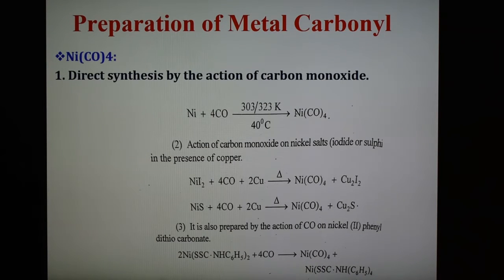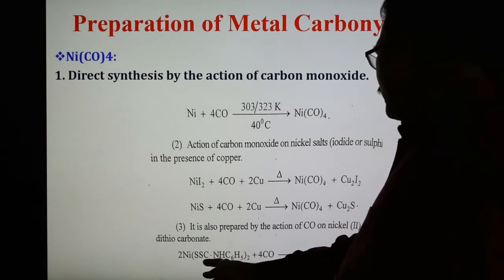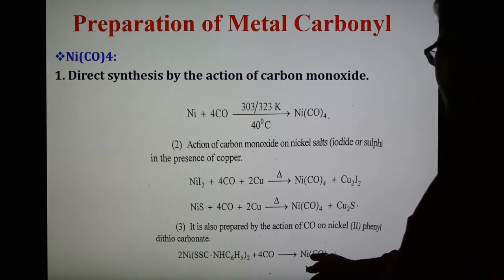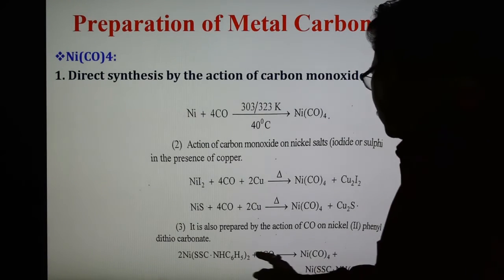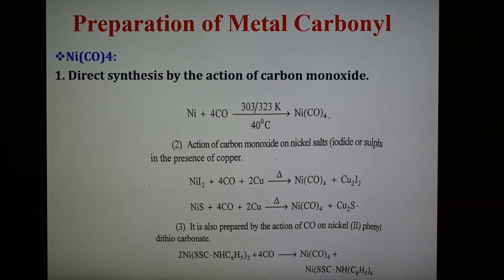The third method of preparation is, it is also prepared by the action of carbon monoxide on the nickel phenyl dithiocarbonate, and the reaction is shown here. This is the complex nickel salt and carbon monoxide forming NiCO4, with this complex here. So in this way, these are the 3 methods of synthesis of nickel tetracarbonyl.